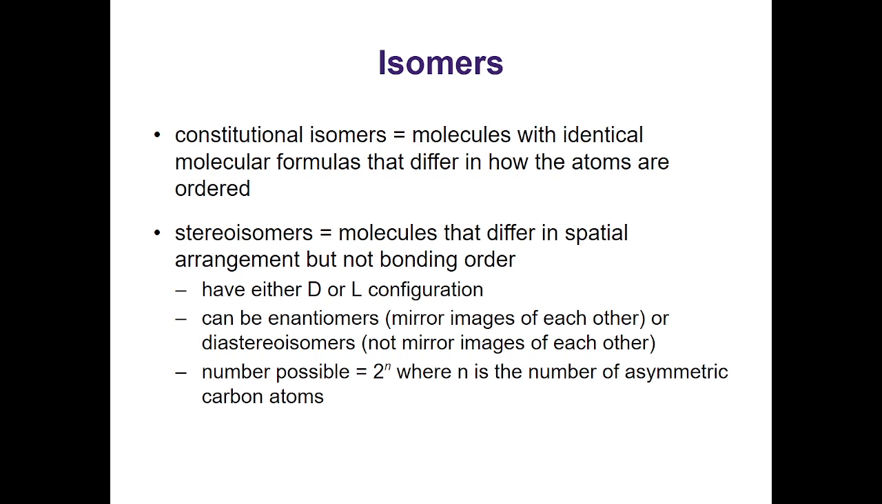Monosaccharides can be enantiomers, which would be mirror images of each other, or diastereomers, which are not mirror images of each other, but are still stereoisomers of each other. The number that are possible is 2 to the n power, where n is the number of asymmetric carbon atoms. Everybody remembers asymmetric carbon atoms? Okay. That's like the chiral carbon atoms, right?